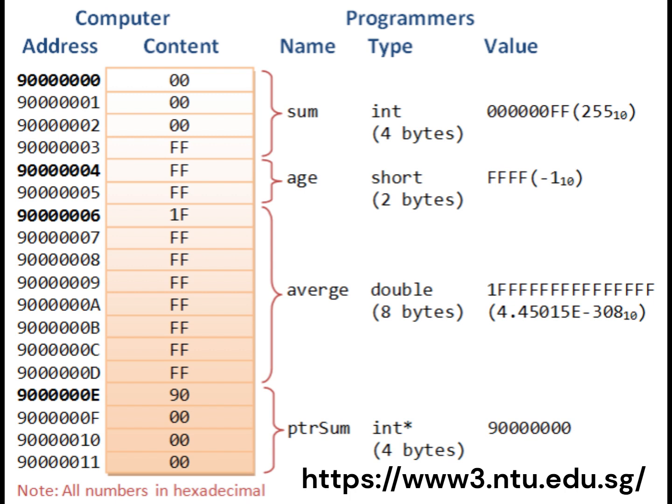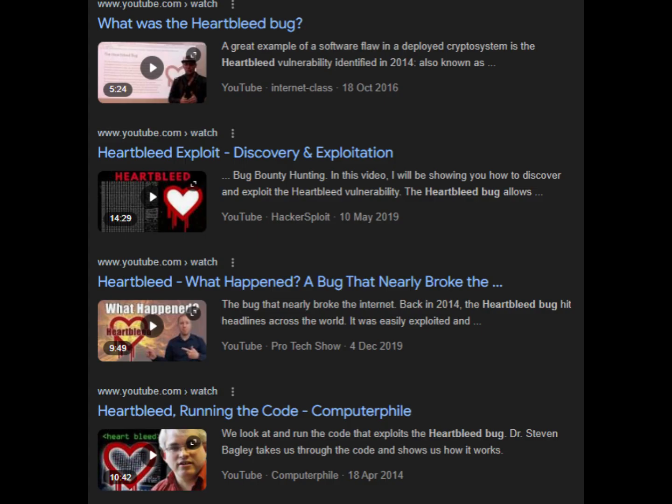Secondly, in C++ or C, the programmer is responsible for manually managing memory. You have to allocate memory when you need it and free it when you're done. Forgetting to free memory leads to memory leaks, and accessing memory that has already been freed can cause crashes and major vulnerabilities in your security.